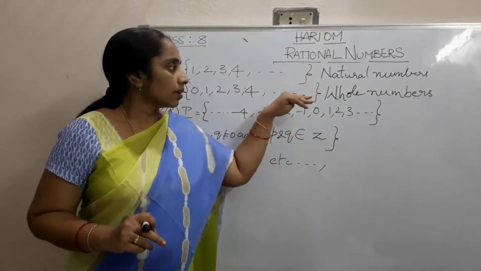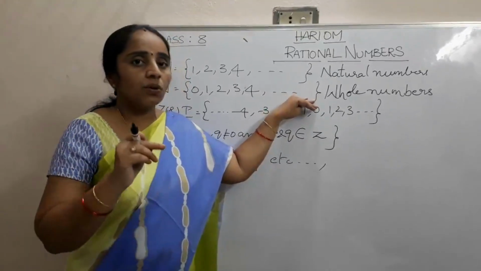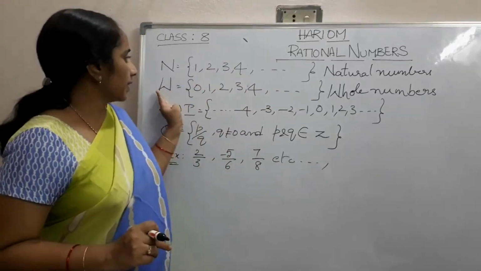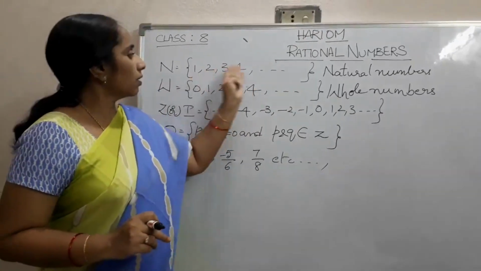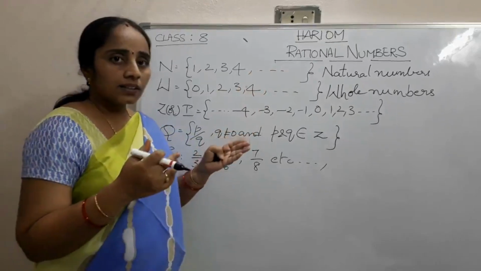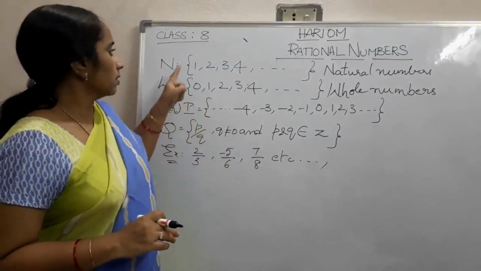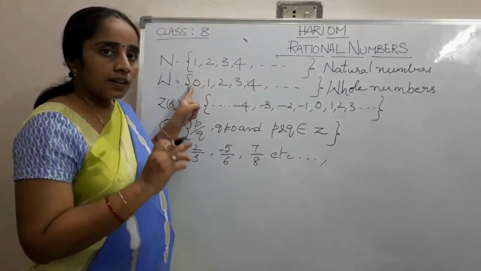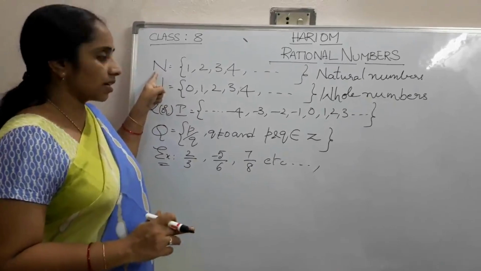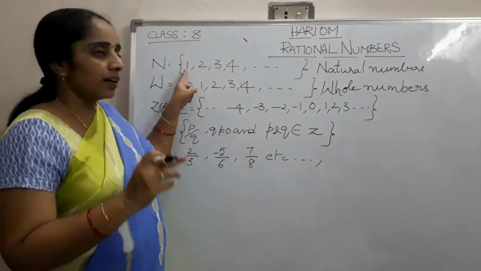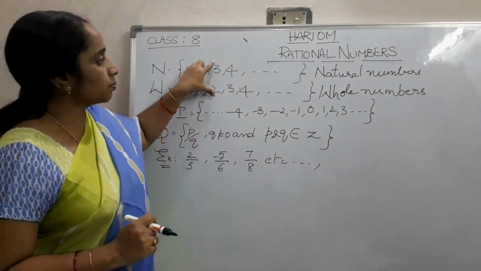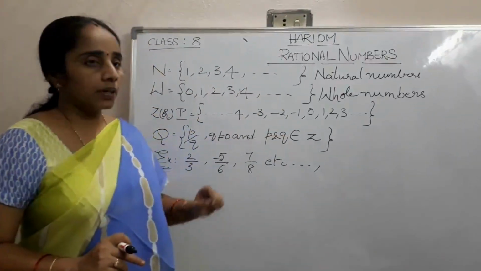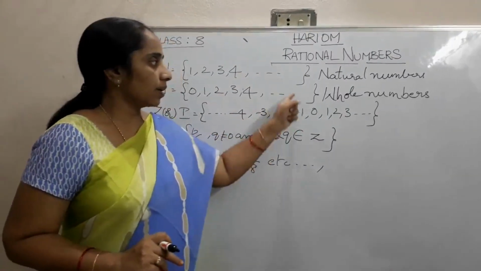Here the greatest whole number can't be defined, meaning the greatest whole number or natural number we can't define. In the whole number set, 0 is the least whole number, and in the natural number set, 1 is the least natural number. In both sets we can't define the greatest natural number or whole number.